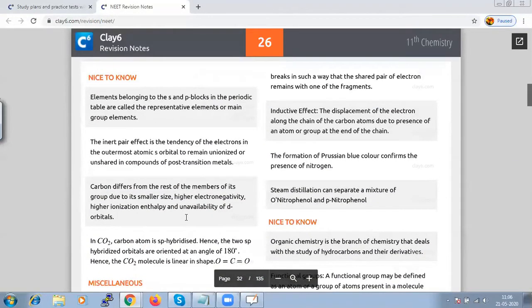That is nothing but a breaking in such a way that the shared pair of electrons will remain with one of the fragments. The shared pair of electrons will remain with one of the fragments.